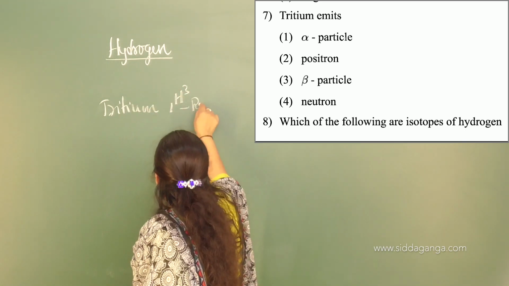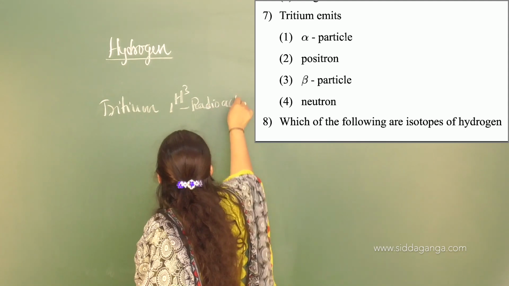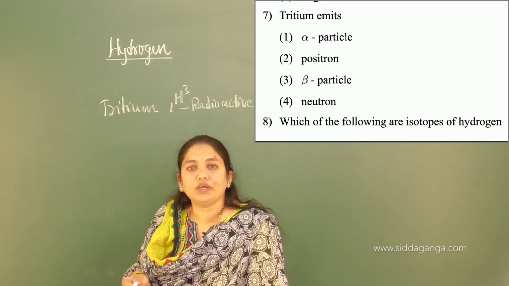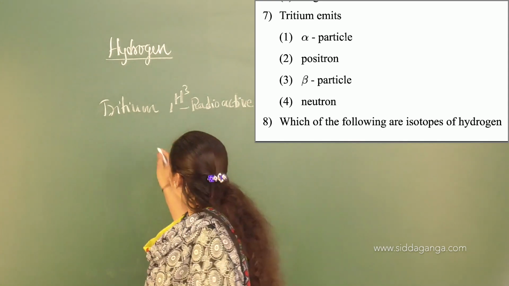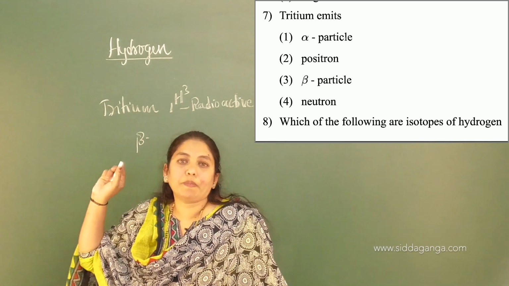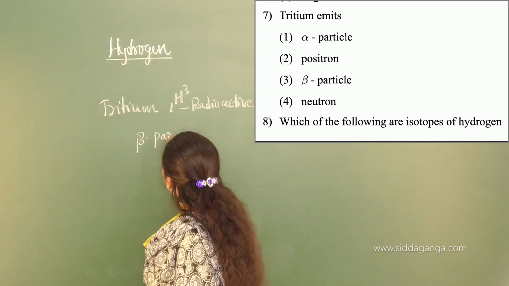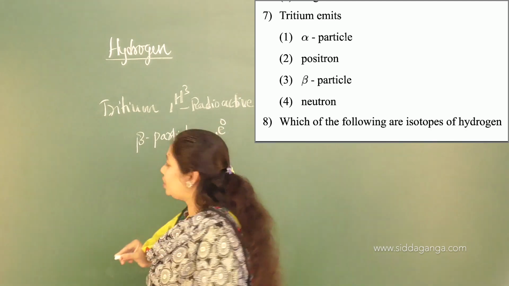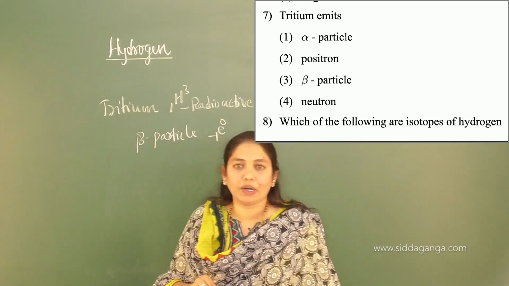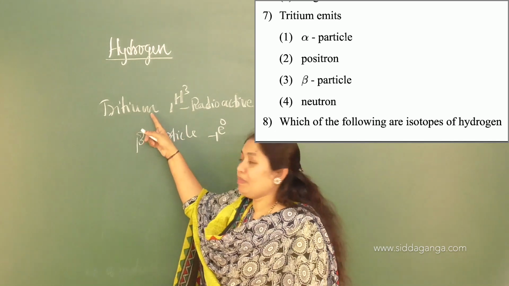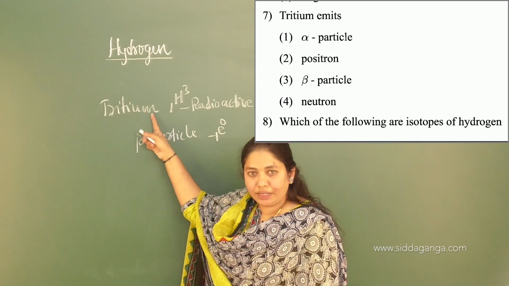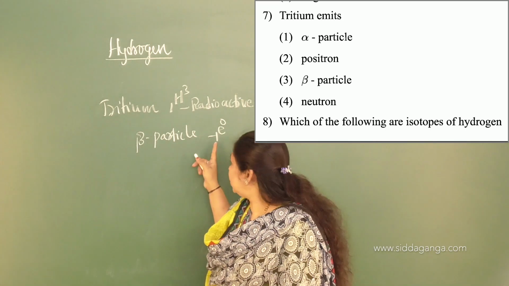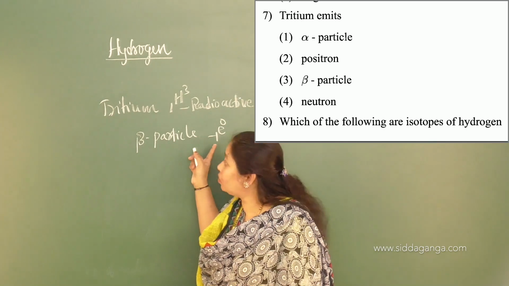It is radioactive in nature, so it will undergo disintegration to emit a particle. That particle is the beta particle, represented as e with charge -1 and mass 0. So tritium undergoes disintegration because it is radioactive, to form the beta particle. Understood? Very simple question.